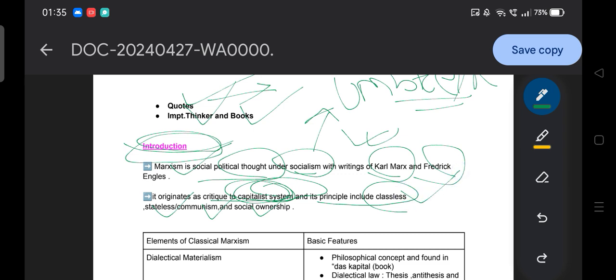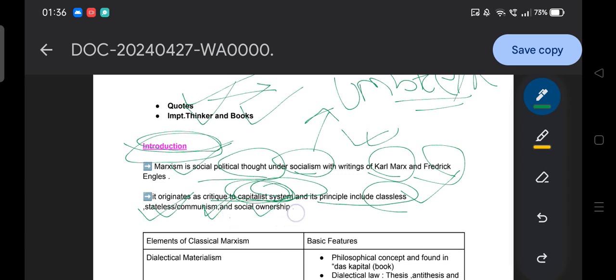They believe there is no requirement for any kind of class. We believe in the classless society, and they talk about a stateless society. There is no requirement for any state, because the state is an instrument of the bourgeois, the capitalists. The state is an instrument of exploitation. So the state is not required according to Marxism. And communism, they believe, is the perfect idea to achieve the perfect society, where there is no class and no conflict.